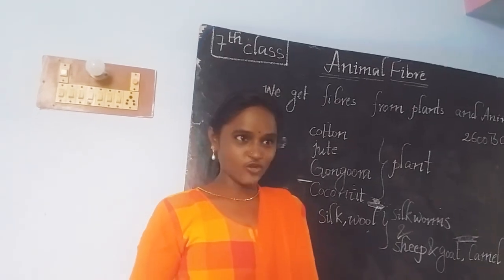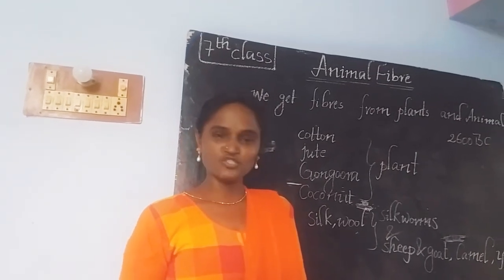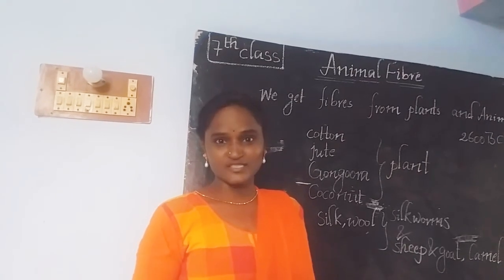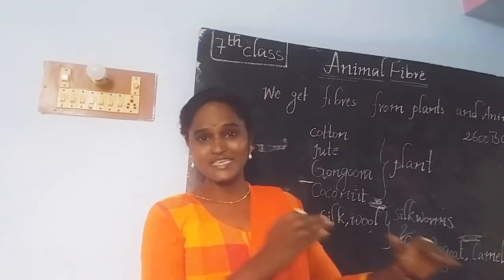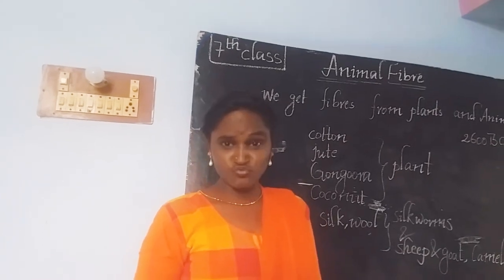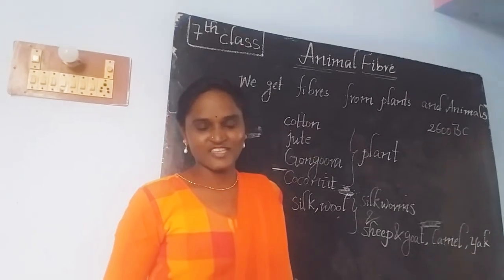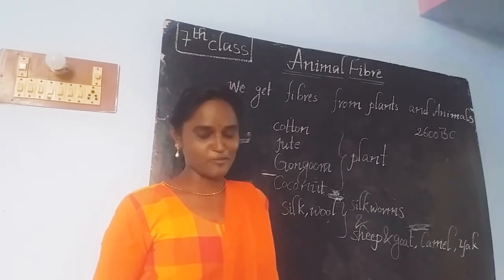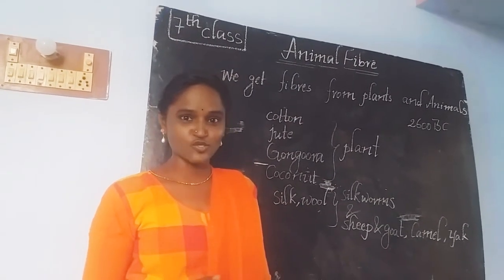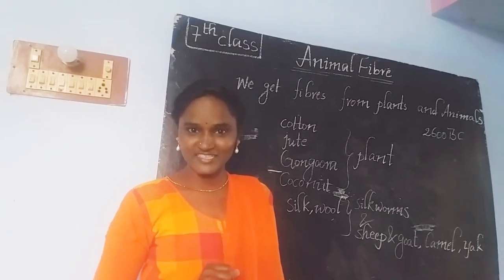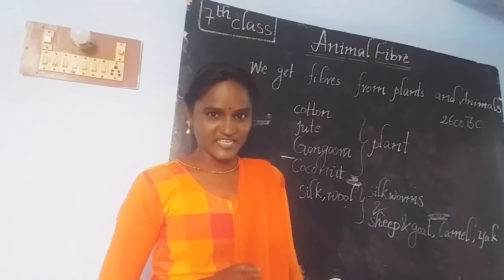If we talk about your mother, while she is going to attend any function, she may buy pattu sarees, which are made using silk, which is very expensive. Is it right? Yes. Then how are we able to get all these varieties of fabrics? You have a little knowledge in your lower classes about fabric.